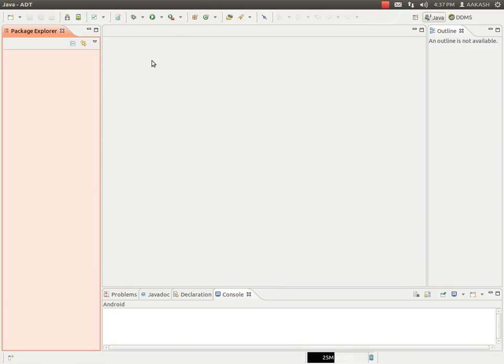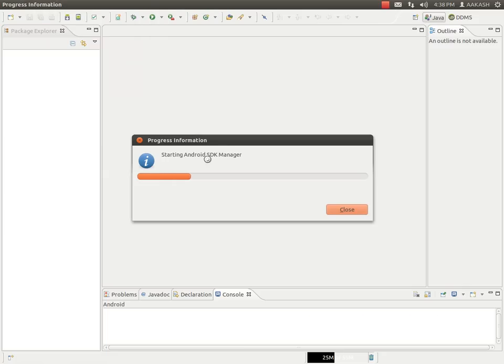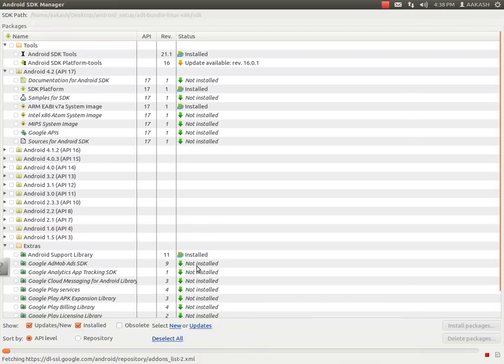Here, to install a lesser version of Android, we have to go to Window, then Android SDK Manager. So these are the lesser versions we will get after clicking on Android SDK Manager. All these versions are uninstalled.